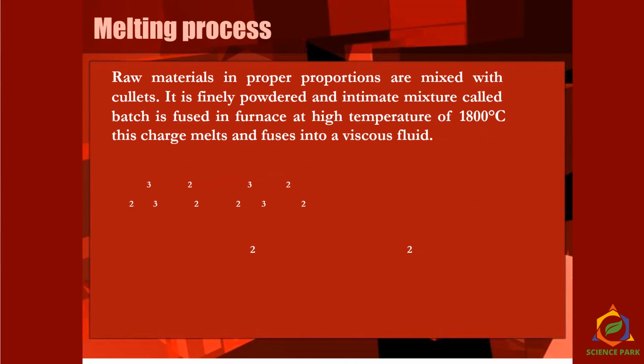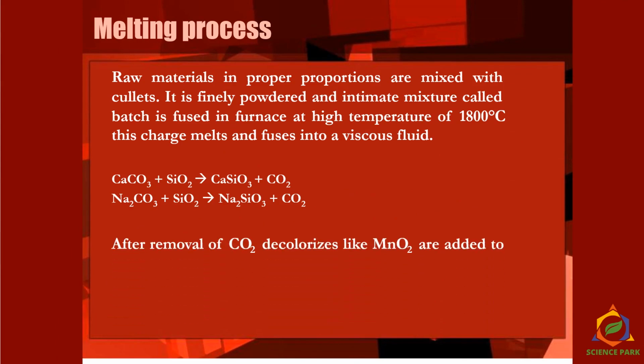So let's see the melting process of glass. Raw materials in proper proportions are mixed as a batch, then it is fused in a furnace at high temperature, and the important reaction which actually takes place here is that calcium carbonate and silica form calcium silicate, and carbon dioxide gas is released. So after removal of carbon dioxide,